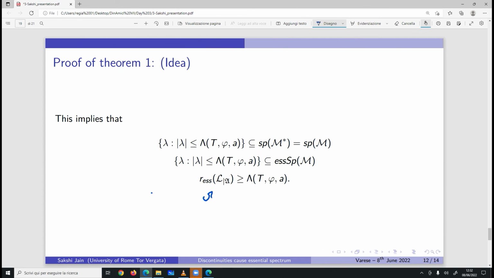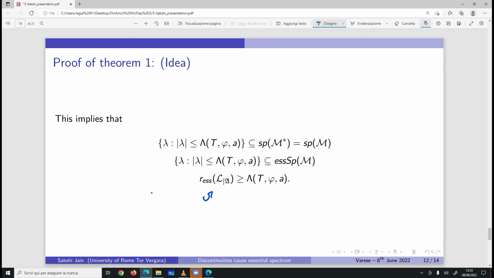Okay, I'll just say this. In that case also, the essential spectral radius of L on the entire space B will also be greater than or equal to lambda. So the conclusion is that the essential spectrum cannot be made arbitrarily small even if we want. Okay, and this is the idea of the theorem, the proof. I am not really giving all the technicalities.